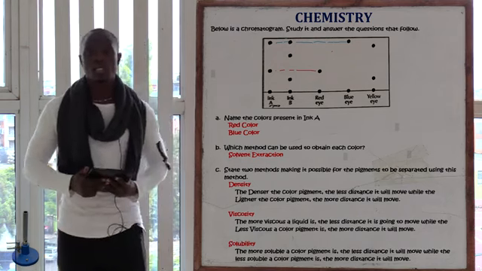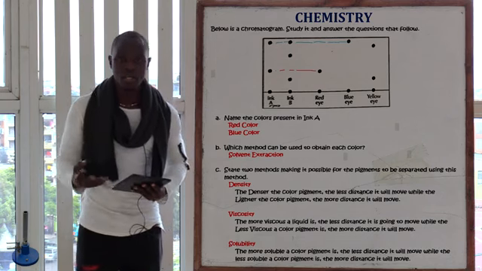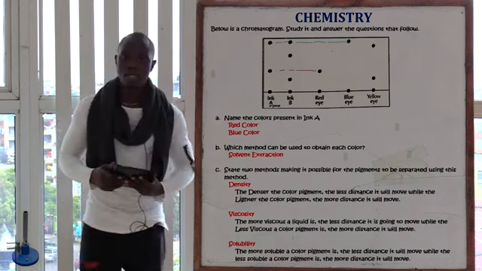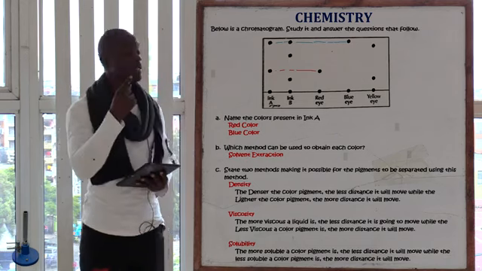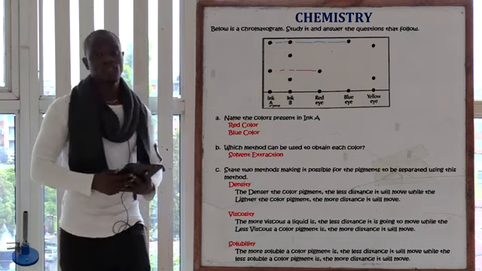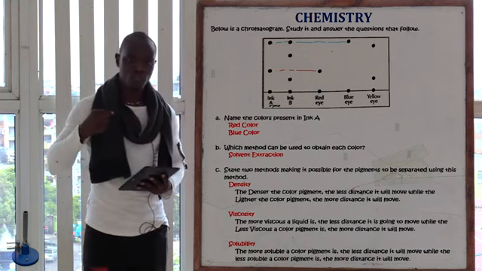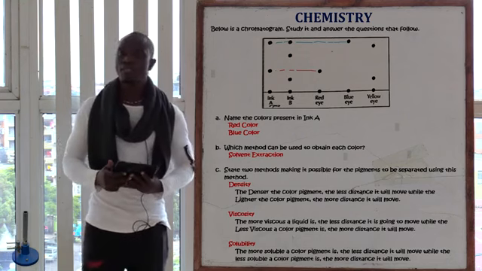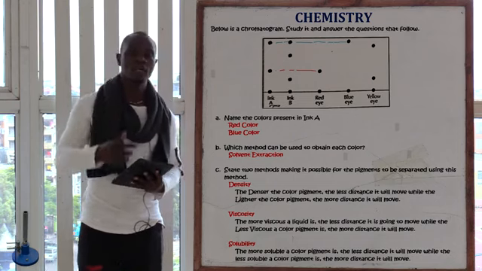Also, we see the density. If the pigment is denser or heavier, it's going to move a short distance. But if the pigment is less dense, it's going to move a very long distance towards the solvent front. Also, we see viscosity. If the pigment is more viscous, it's going to move a very short distance. But if the pigment is less viscous, it's going to move a very long distance.